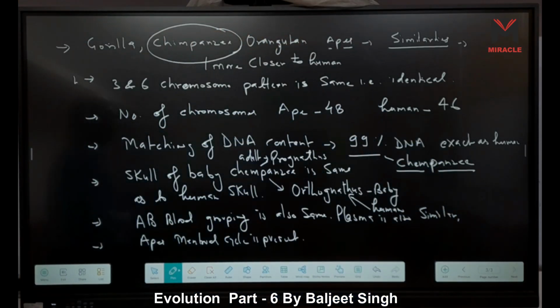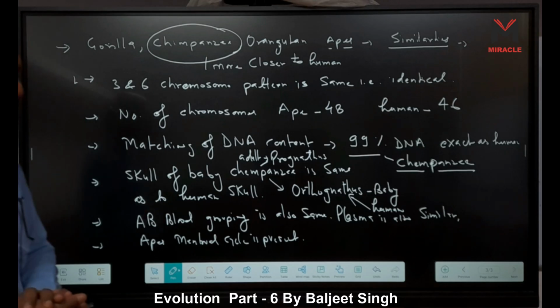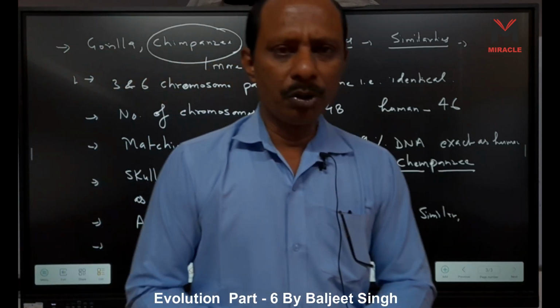Now we come to our specific point, that is, what is the evolution of human.